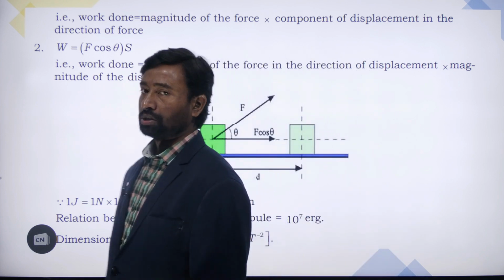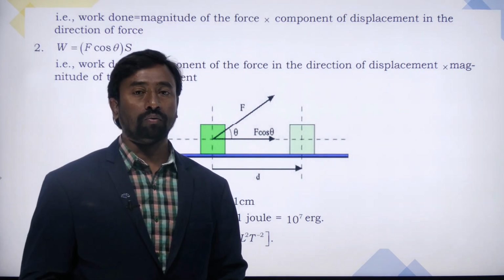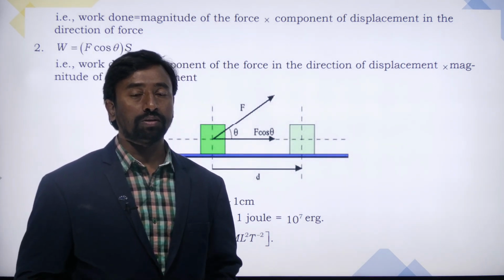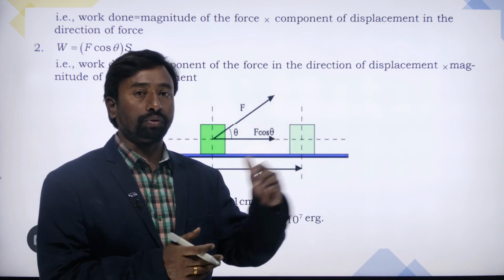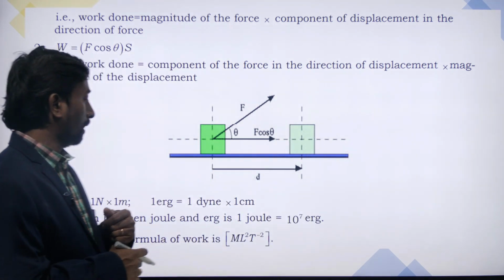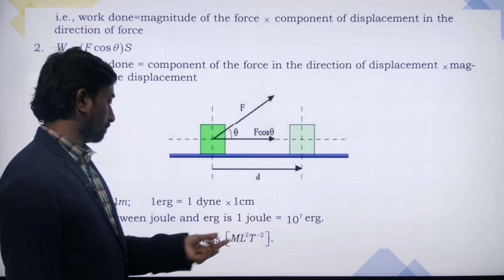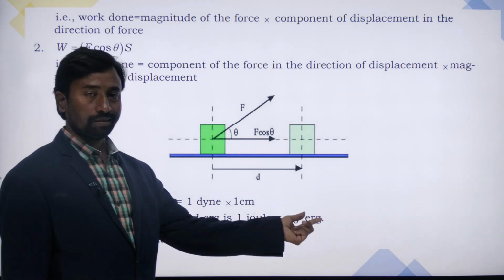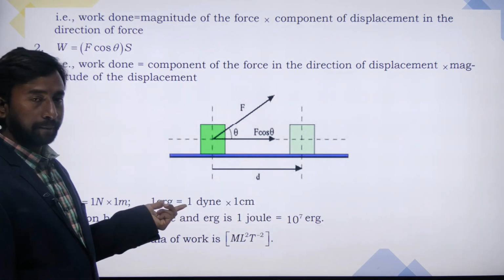In 6th class we learned about dimensions, like how we can convert one system of units into another system of units. So we will get the relation like this, 1 joule equals how many erg. Joule is nothing but Newton meter.